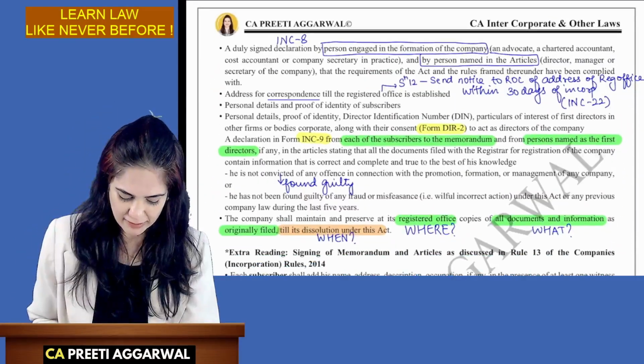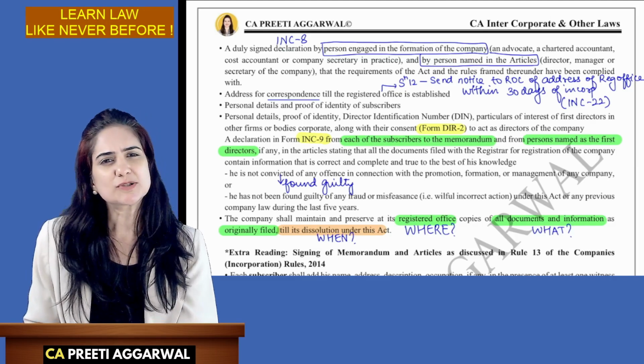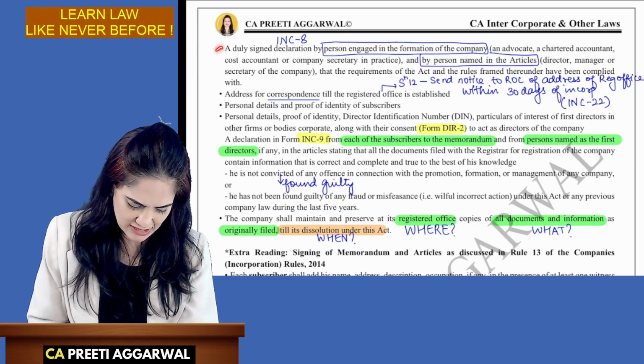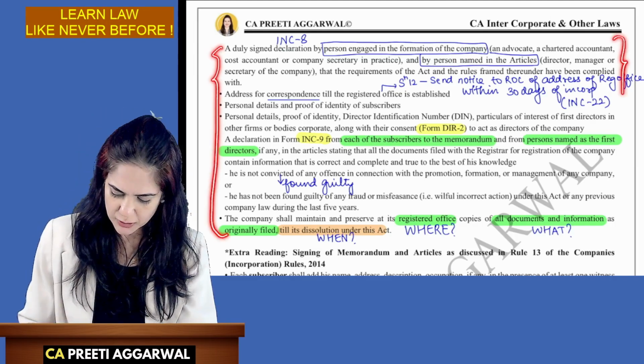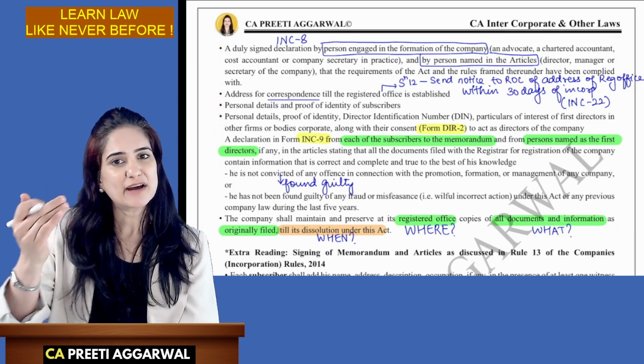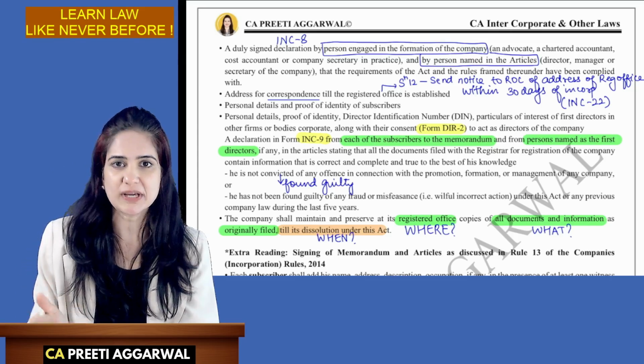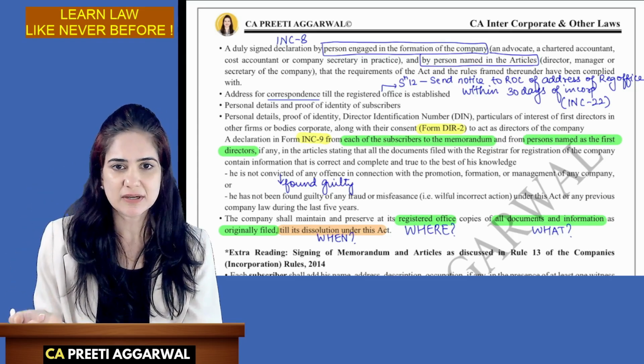Now, my memorandum and articles are ready. What are the other documents that are required? Now, students, please note that these are things which you need to learn. There's nothing to explain in this. Yes, I have simplified the points and given it to you in point format only. You need to learn these provisions.